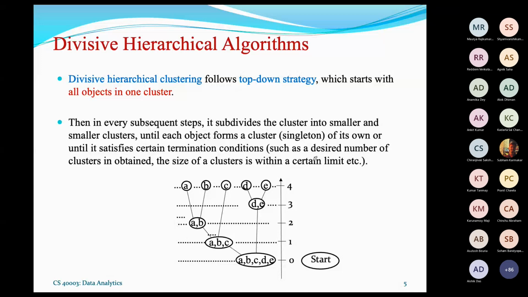So this algorithm is based on the top-down strategy. At the top, all objects belong to one cluster, and then as the level increases, it will break down the cluster. That is why it is top to down, and at the ultimate level, all objects constitute the smallest clusters that are possible. So this is the idea about the top-down strategy, and the divisive hierarchical algorithm follows the top-down strategy.